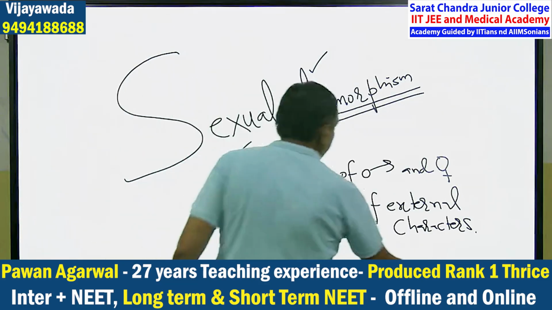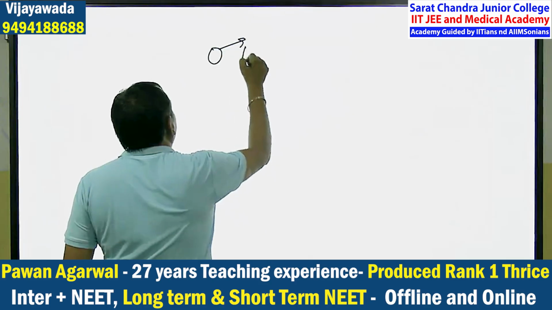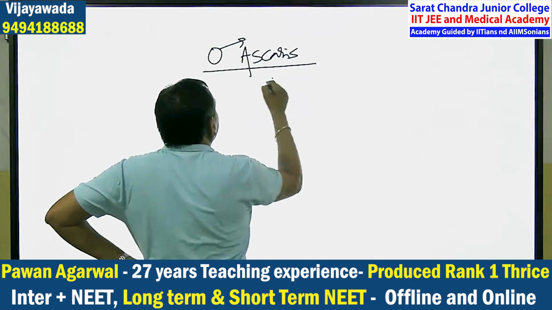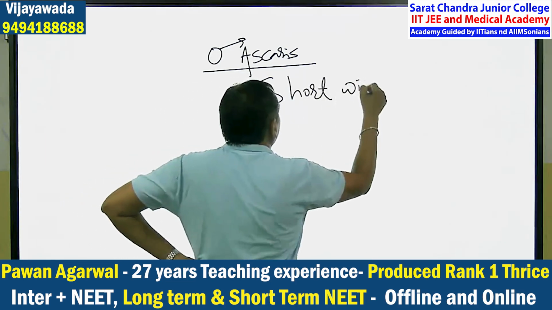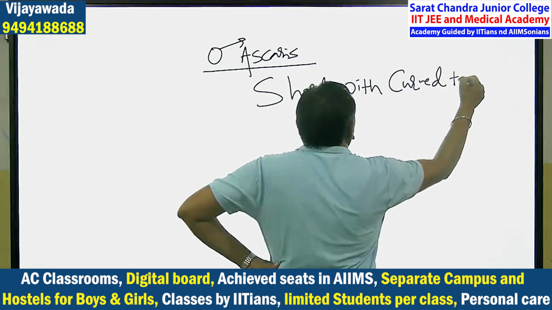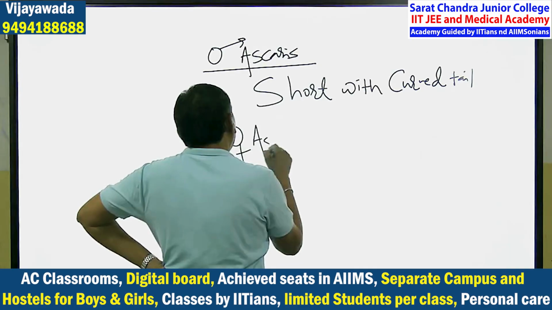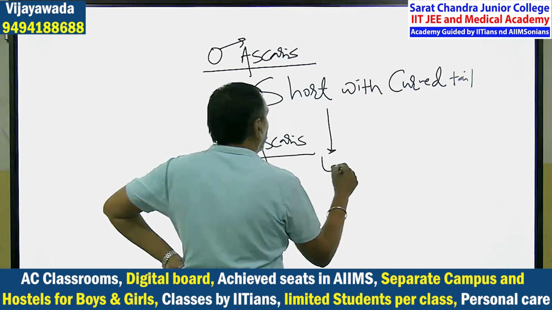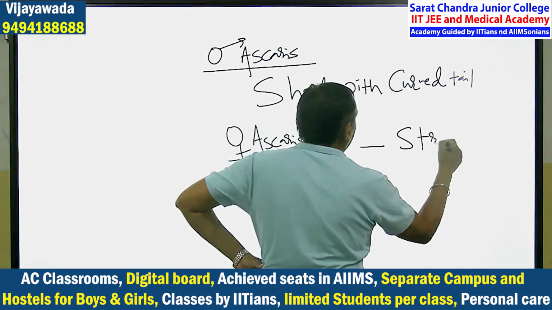Identification of separate sexes. Like I have given one example, Ascaris. Male Ascaris is short with a curved tail. Female Ascaris is long with a straight tail.